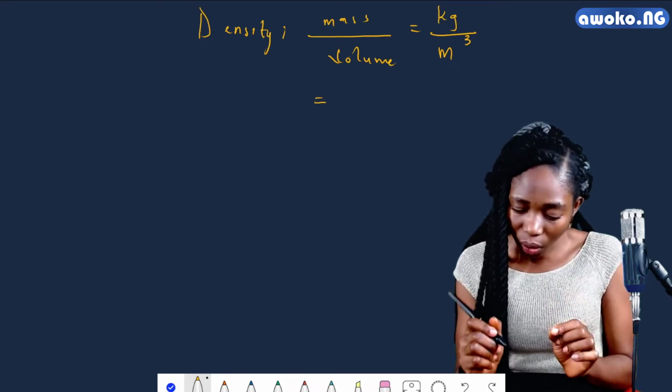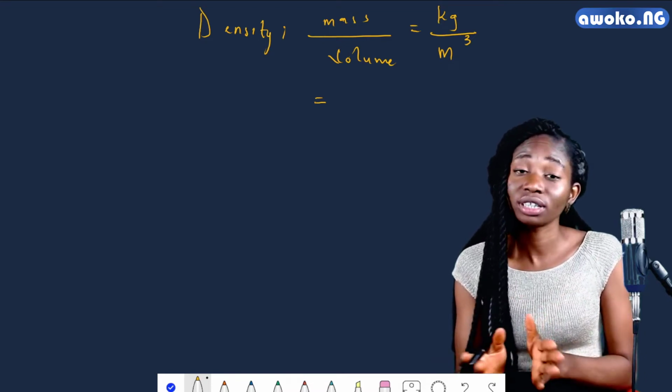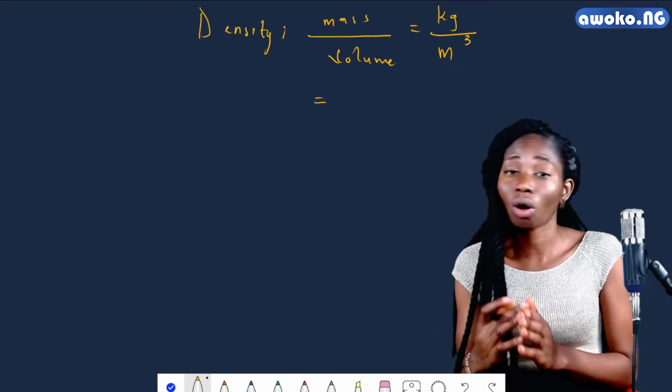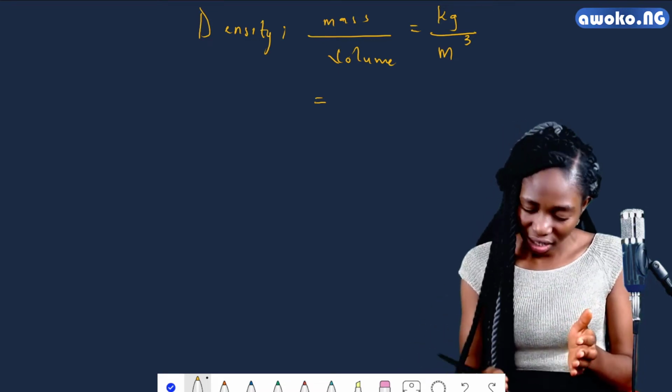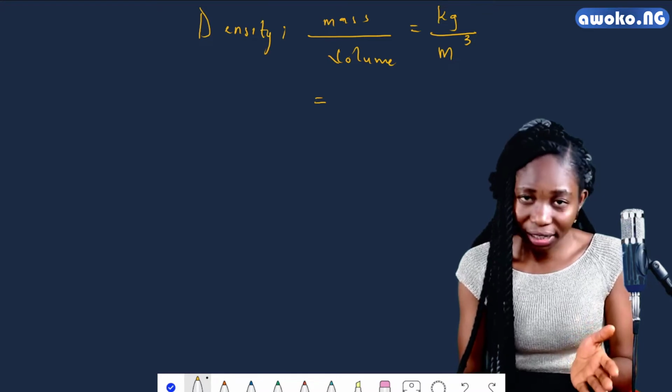According to the law of indices, division could also be represented as a what? A minus, right?